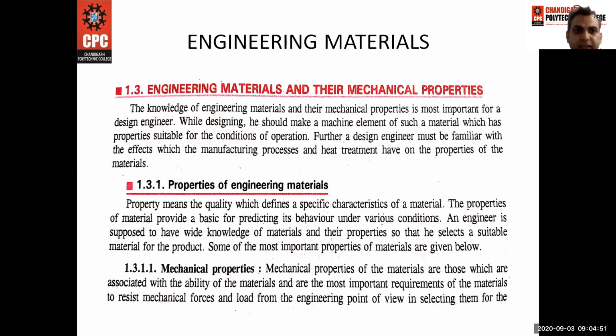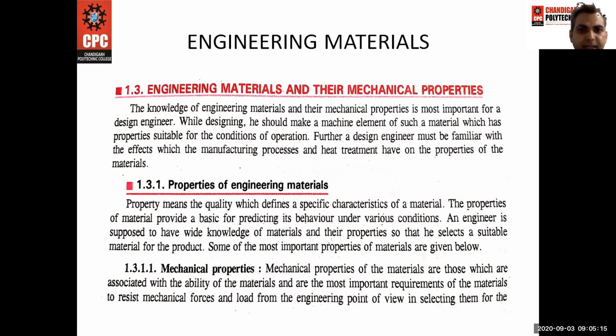So next is engineering material and their mechanical properties. The knowledge of the engineering material and their mechanical properties is the most important for a design engineer while designing. He should make a machine element of such a material which has properties suitable for the conditions of operation.